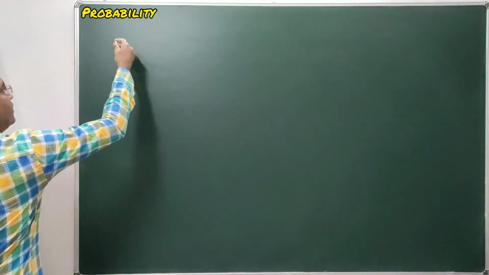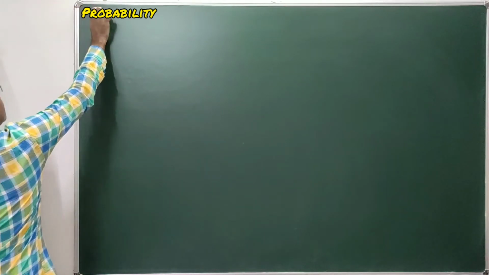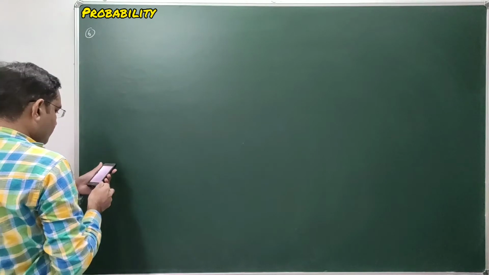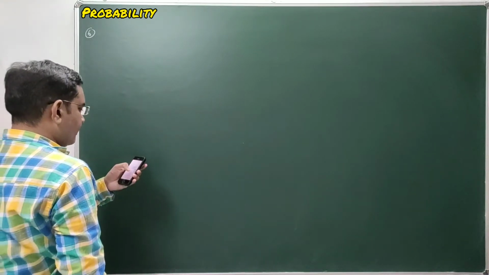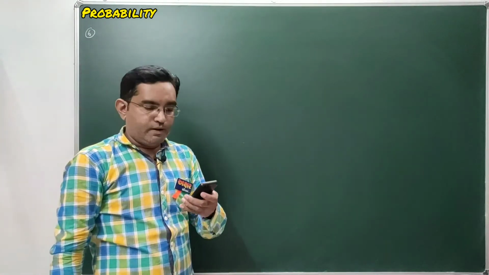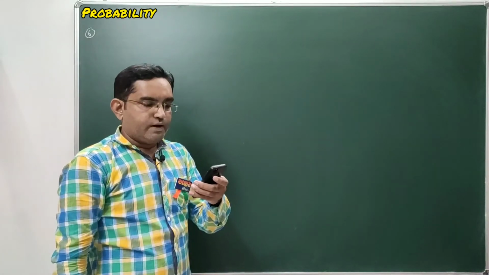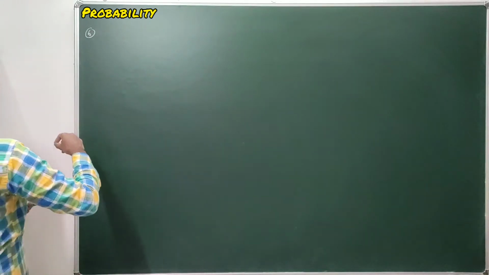Okay students, now the next question is question number 6. The probability of getting a bad pen in a lot of 400 pens is 0.25. Find the number of good pens in the lot.